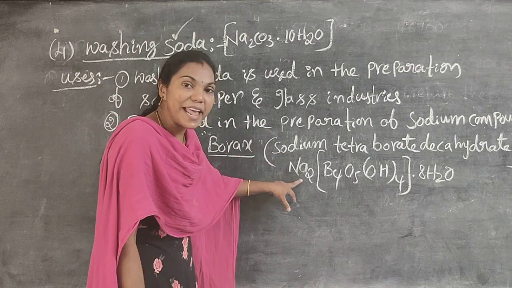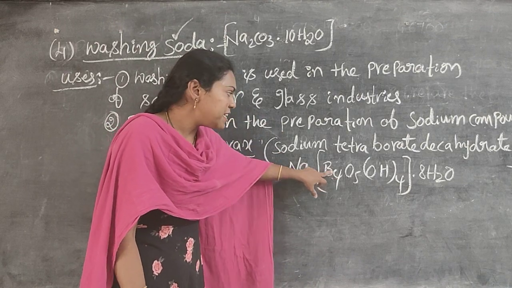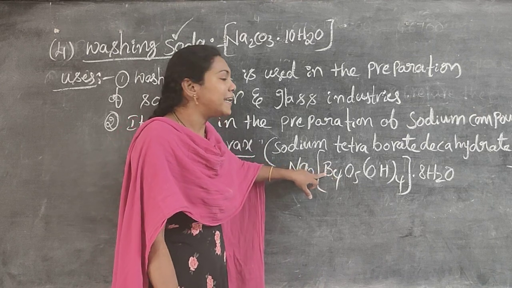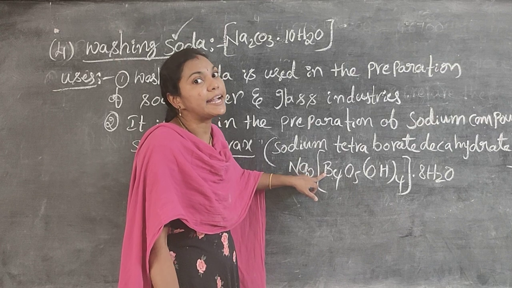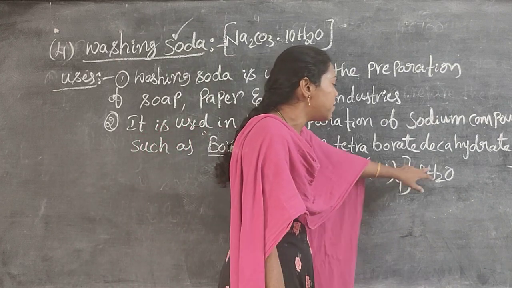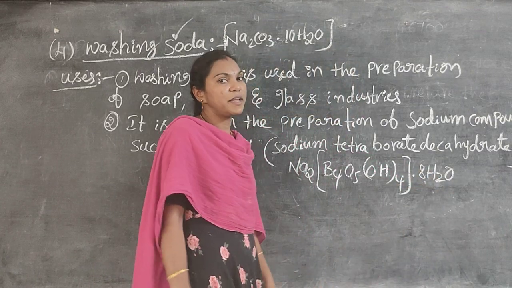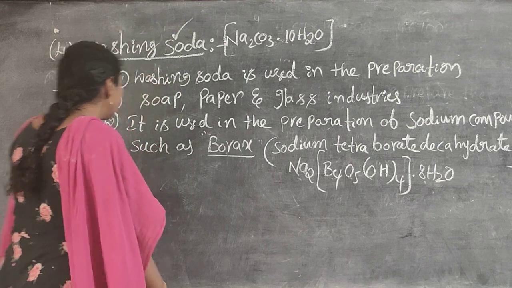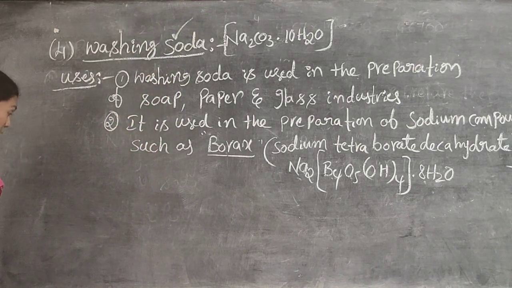The formula of borax is Na2B4, where tetra means 4 in tetraborate. Hydrate means OH ions; how many? Deca, 10 are there. Na2B4O5(OH)4 8H2O. In the 8 water molecules also OH minus ions are there. This is the second use of washing soda.